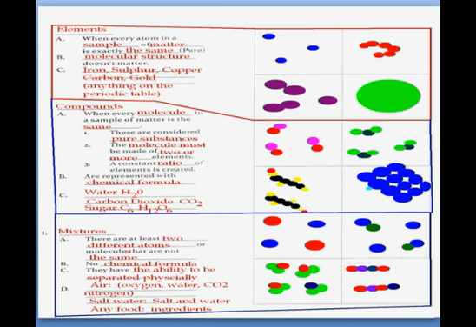First, we call it an element. An element is when every atom in a sample of matter is exactly the same, that is pure; the molecular structure doesn't matter. Iron, sulfur, copper, gold, anything on the periodic table is an element. Now we come to the second part, the compound.